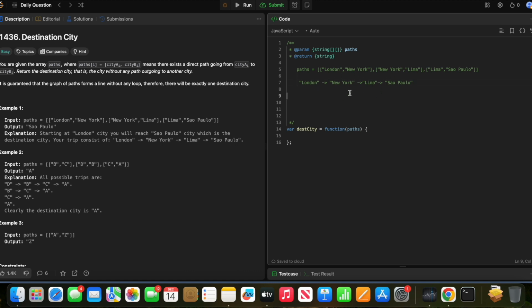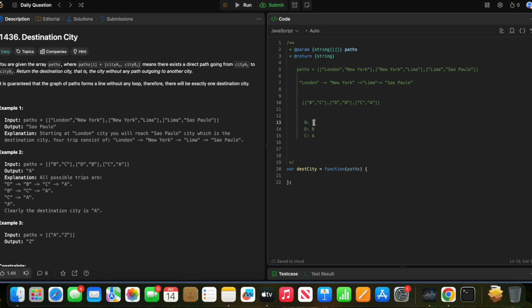So what we need to find is the destination. Where does this end? How can we do that? Let's see. If this is another path, so B is going to C, right? And D is going to B, and C is going to A. So how will I find what is the destination? I do not even know what is the beginning, right? If I knew the beginning, then I would know the destination. So how would I know which one is the beginning?